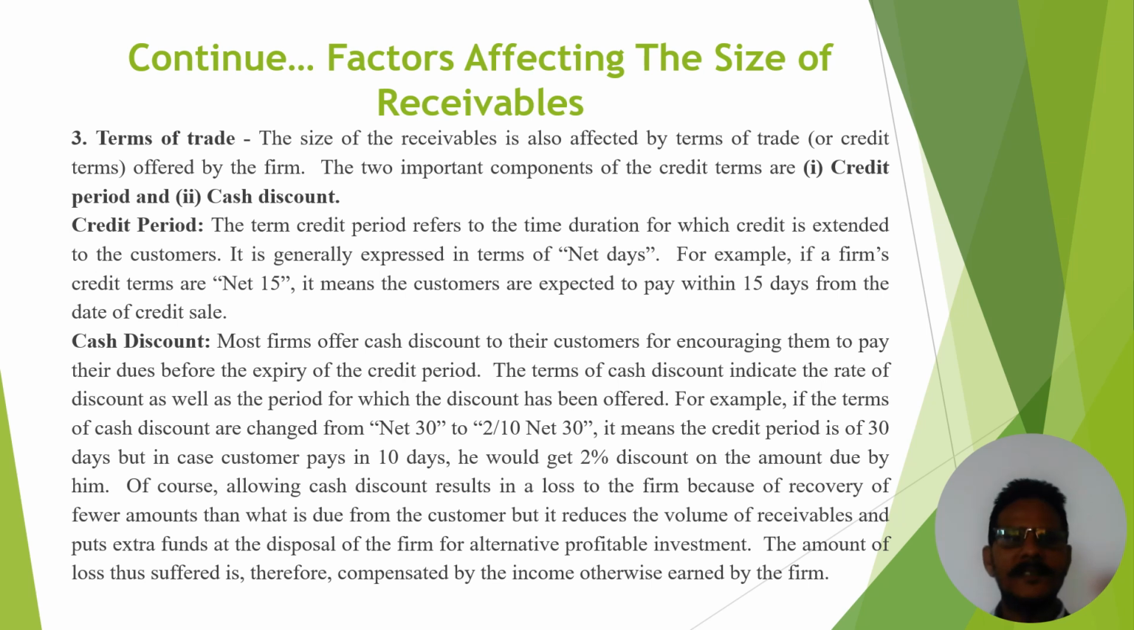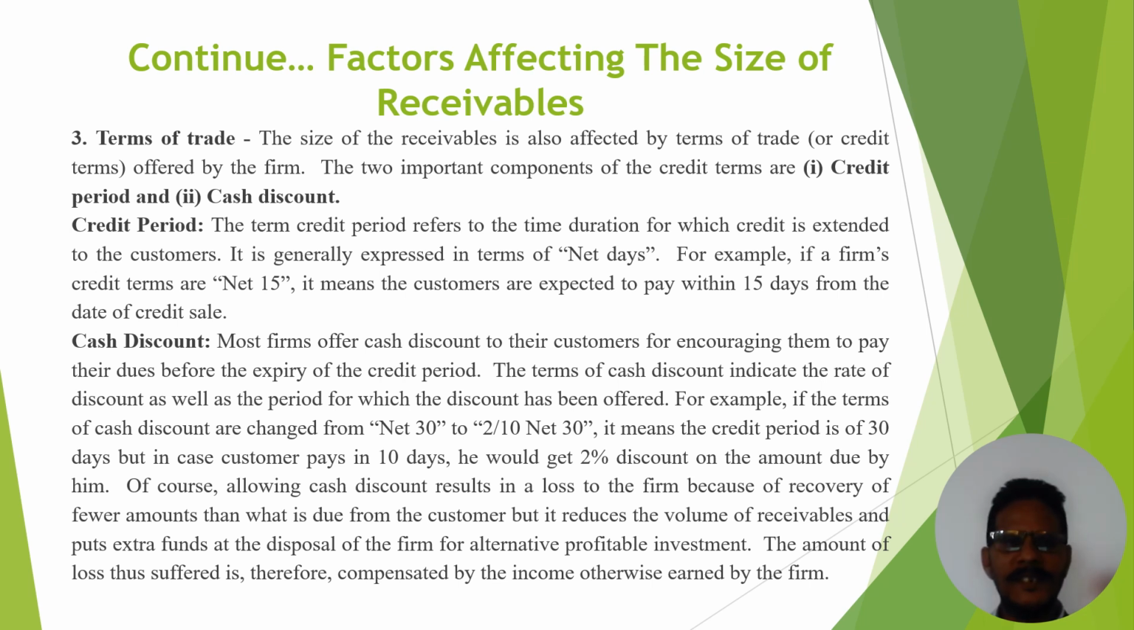Now the next one is terms of credit. The size of receivable is also affected by terms of credit. It means the credit terms offered by the firm. There are two important components of the credit terms: the credit period, and second, the cash discount. First one is credit period and second one is cash discount.